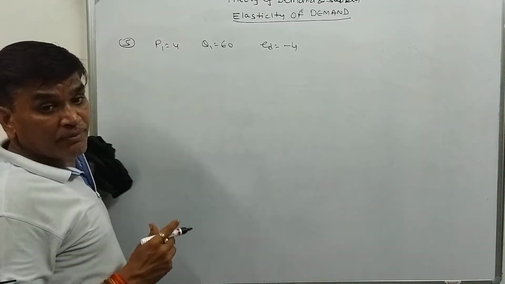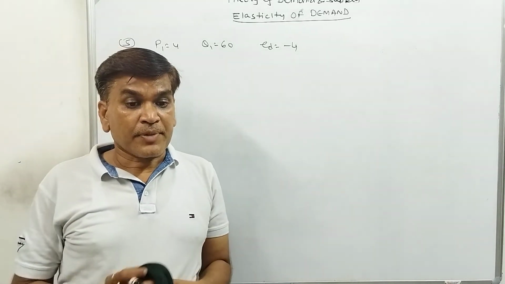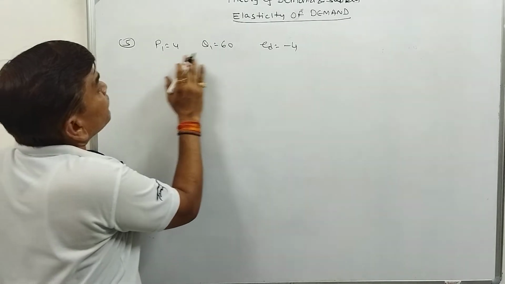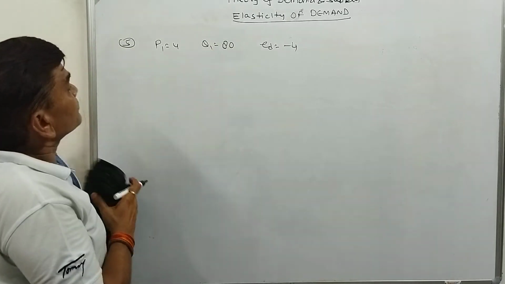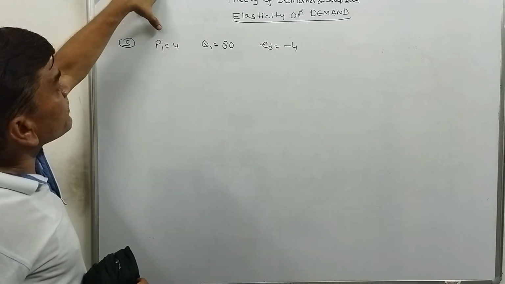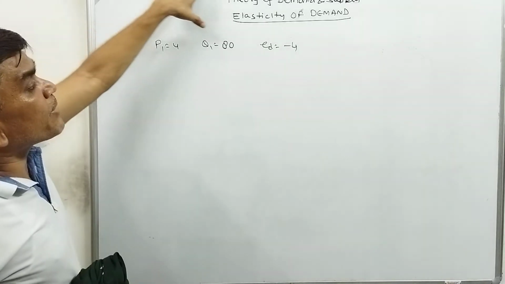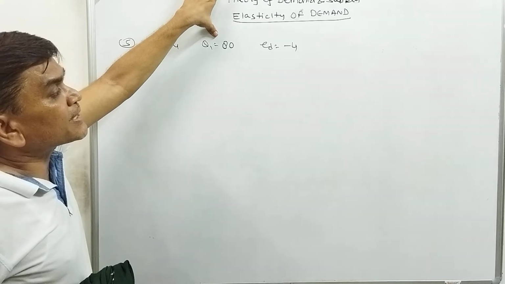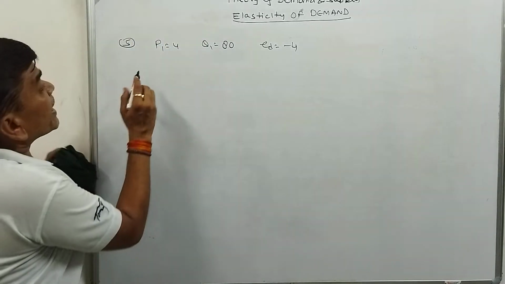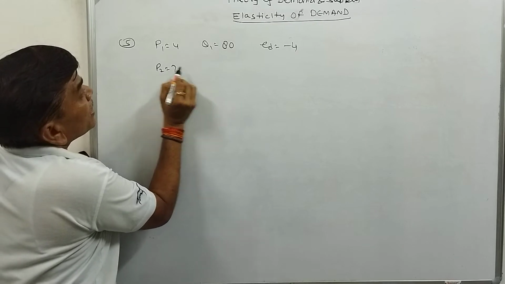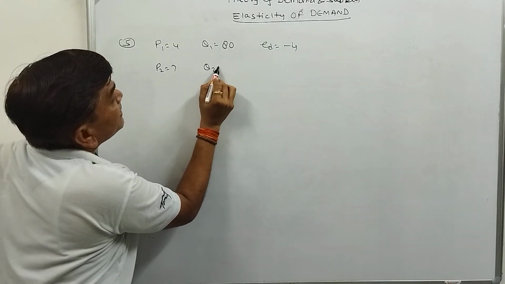First, a consumer at 4 rupees has 80. The question is this: at the price of 4 rupees a consumer buys 80 units, the elasticity of demand is -4. Then at which price will he purchase 60?